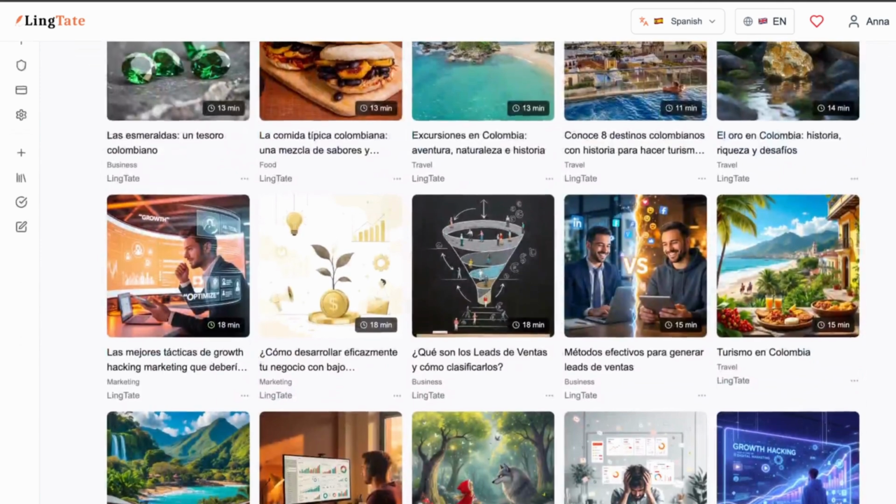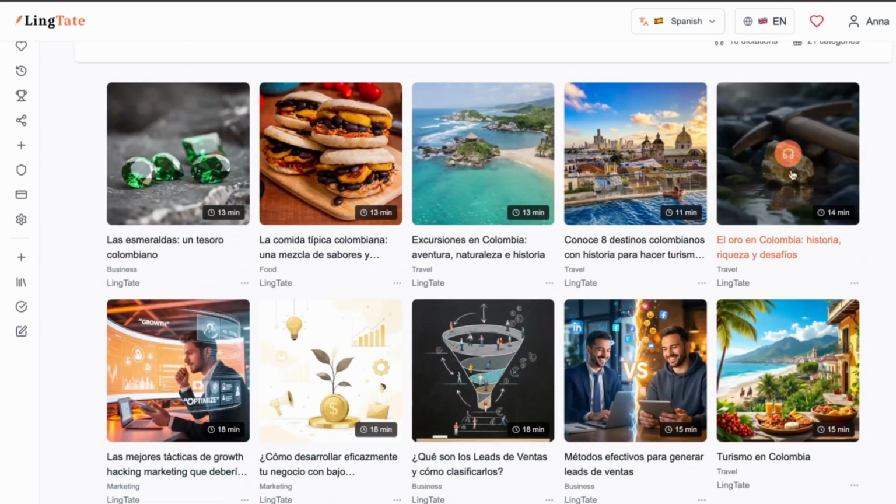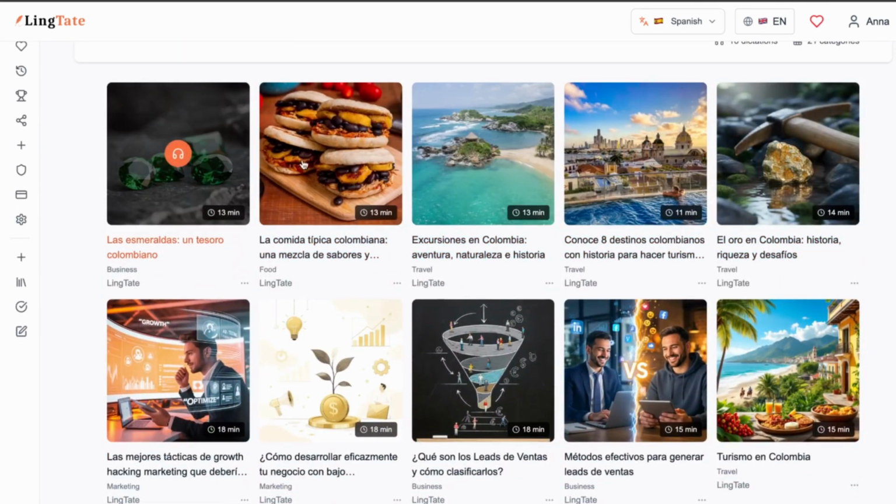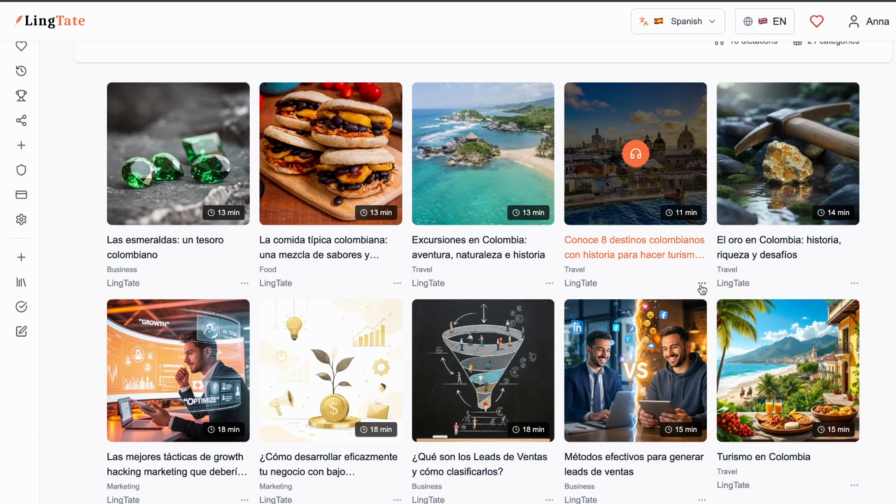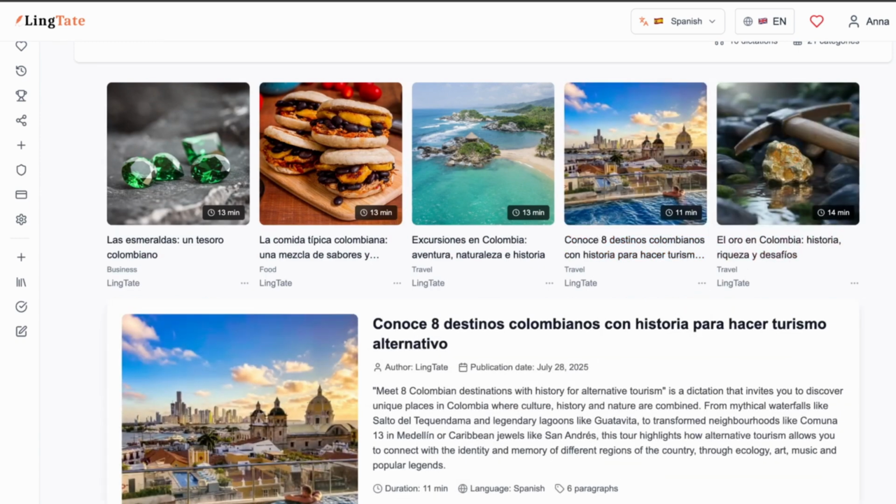We provide you with a wide library of materials where you'll find dictations in areas such as tourism, culture, sports, dietetics, and even business, project management, or marketing. Thanks to these, you can develop your language skills in fields that truly interest you and that can support the development of your interests, professional career, or your own business.